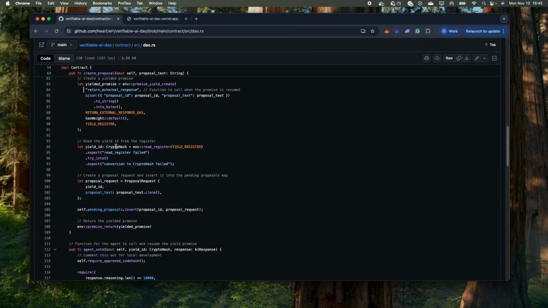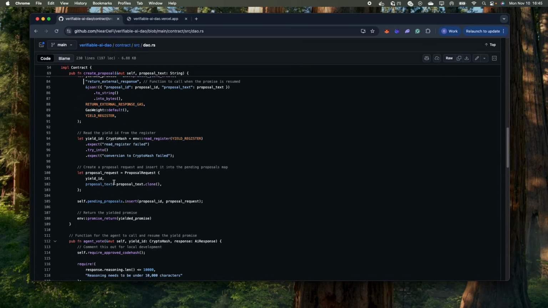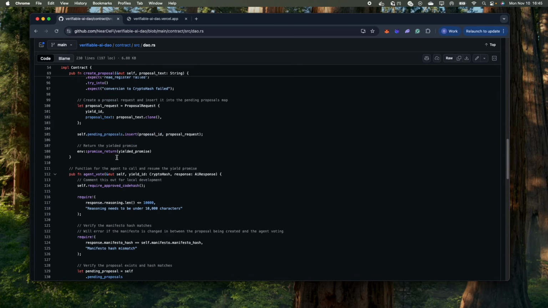We read off the yield ID from the yield register, which is a unique ID for each yielded promise. And this is stored with the proposal text in the list of pending proposals. The function then returns the yielded promise to be executed.